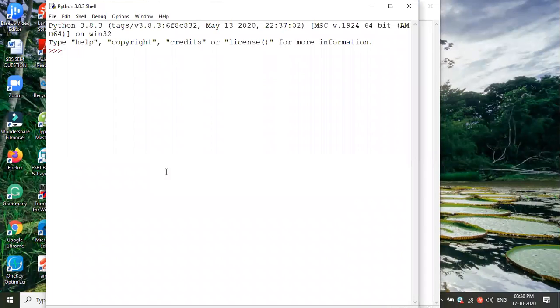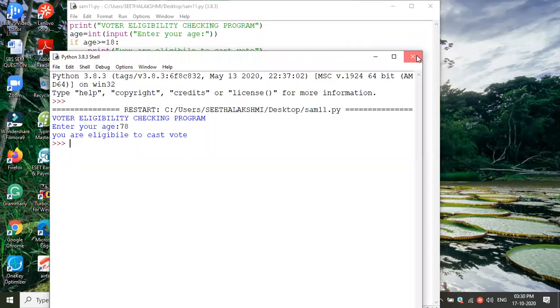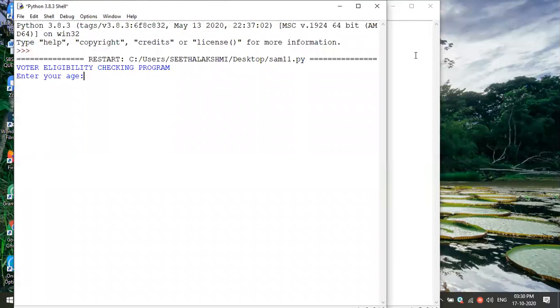I'm running this program. So it is asking the age. See, voter eligibility checking program. I'm entering the age, it is 78. Okay, then you are eligible. Suppose we enter another age, I run the program again and enter 12. So you are not eligible. The program is working perfectly.